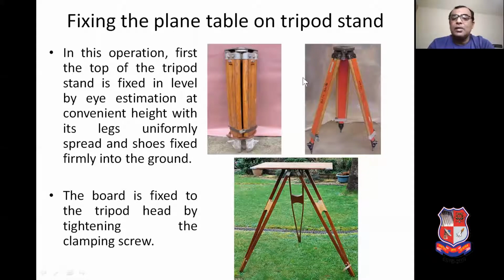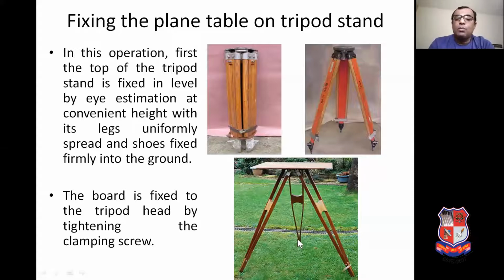You can see in this third figure, by eye judgment at convenient height, we have to set the tripod stand in level. The legs of the tripod are uniformly spaced, and the tripod is fixed firmly into the ground by means of the iron shoe.